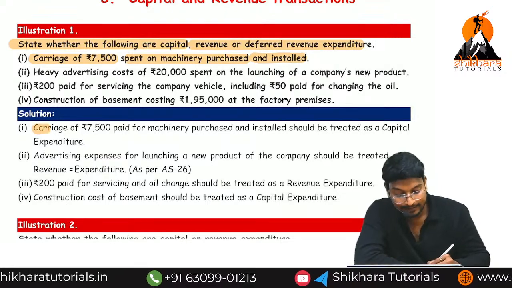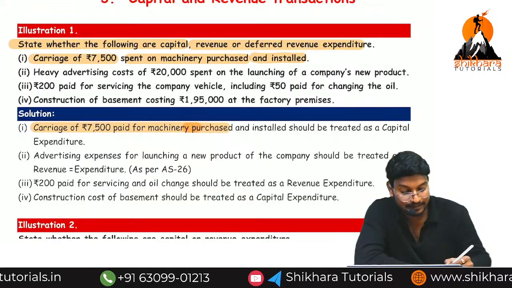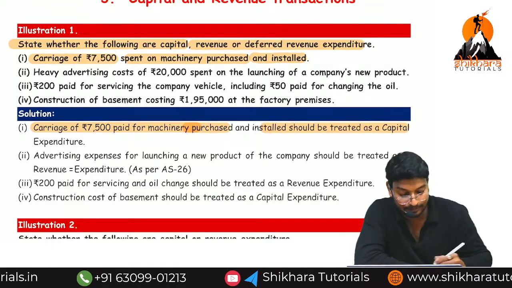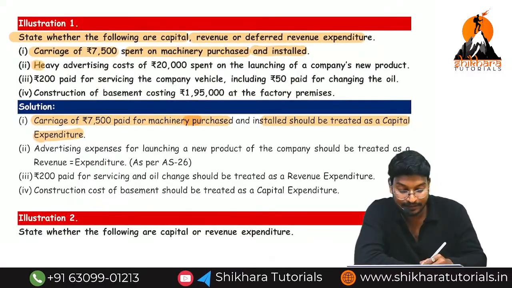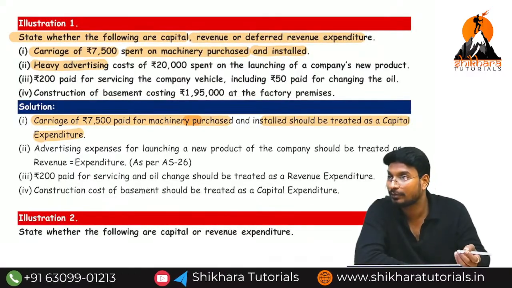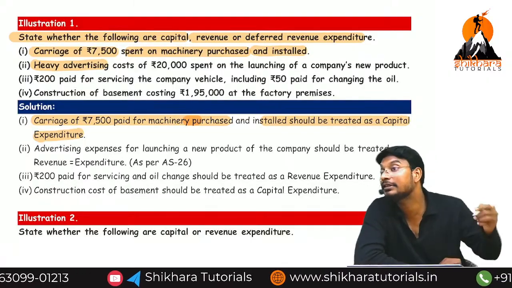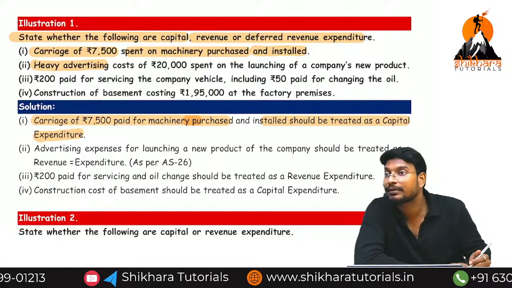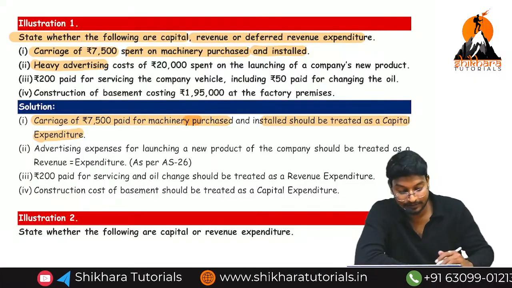So carriage of rupees 7,500 paid for the machinery purchased and installed should be treated as what? Capital expenditure. Next one. Heavy advertisement cost. Heavy advertisement or small advertisement, any advertisement cost is called a revenue expense, even though it is a deferred revenue expense as per AS 26 para 56. So this is called revenue expenses.